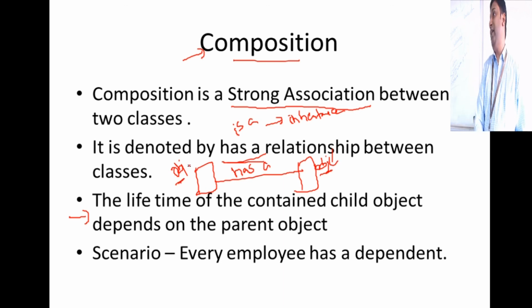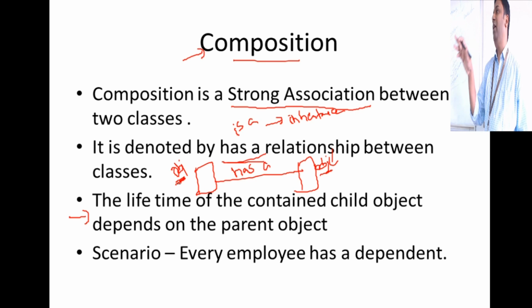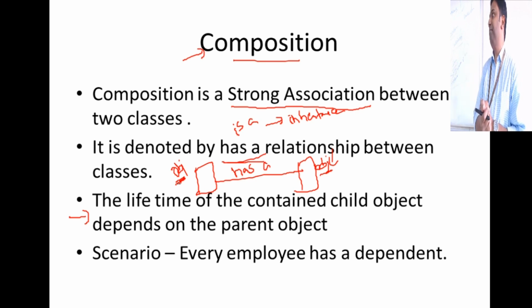If the parent object gets destroyed, automatically the child object should also be destroyed. You understood this? Lifespan of the child object is dependent on the lifespan of the parent object.